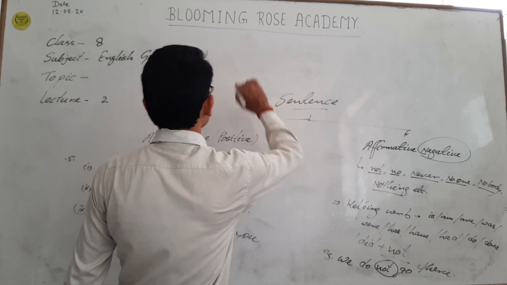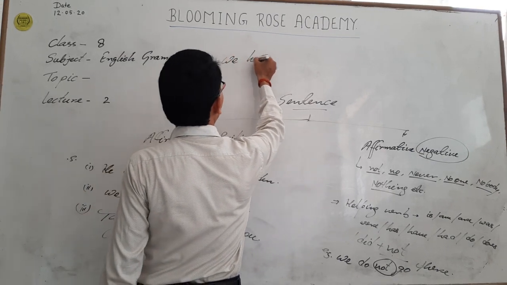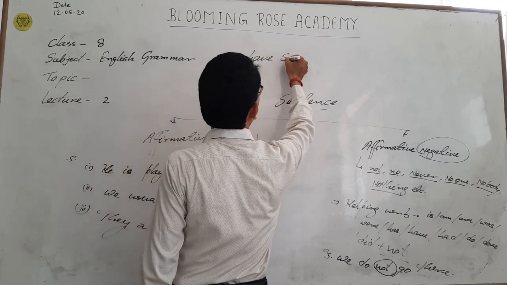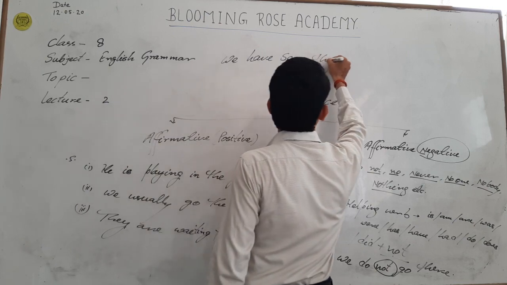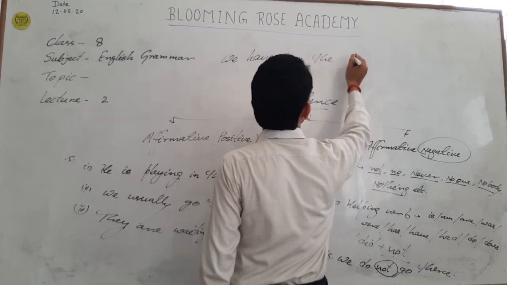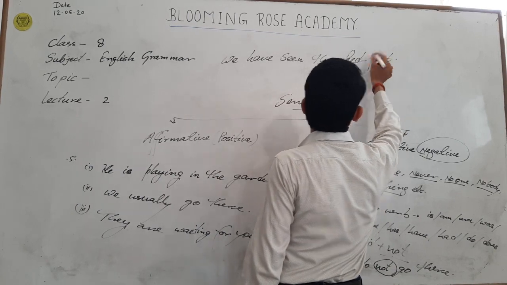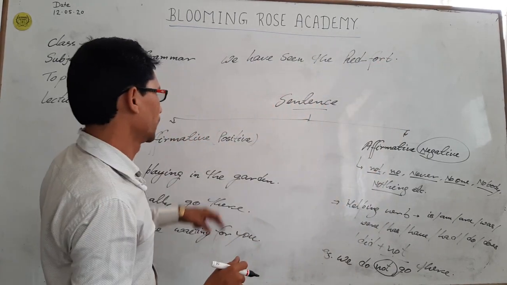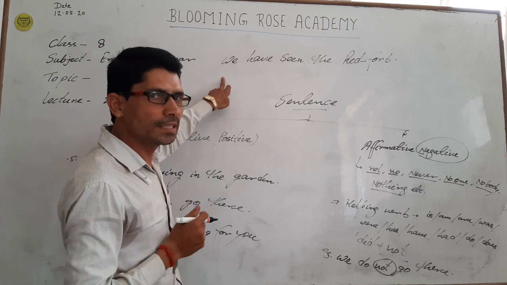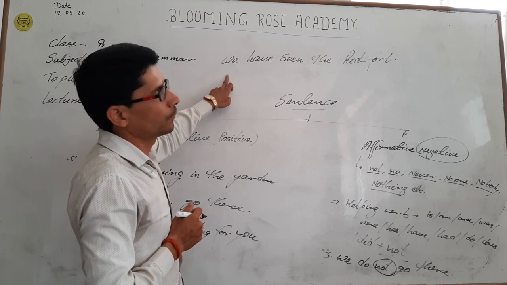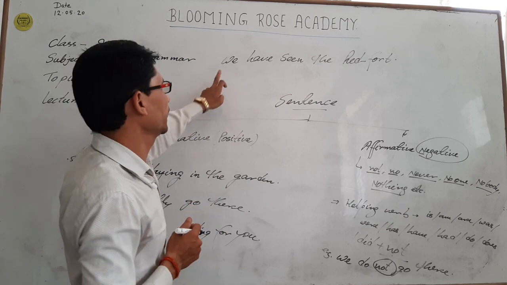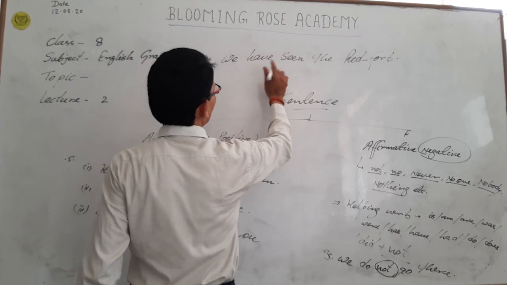If I say, we have seen the red fort, it means we have seen the red fort, and the given sentence is a positive sentence. If I want to change this sentence into negative, what do I have to do?